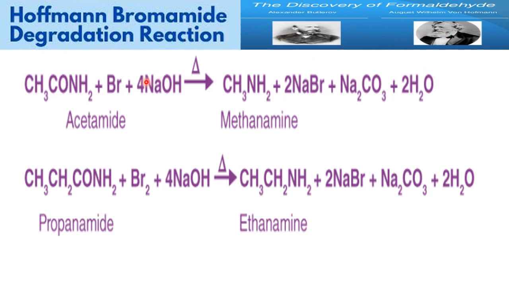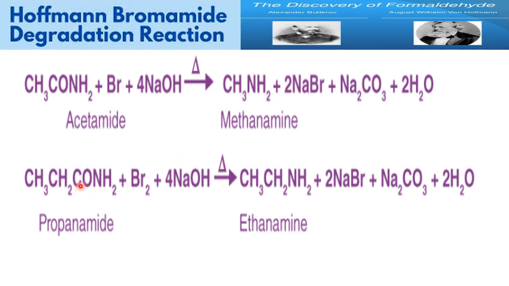He not only made this reaction, he also discovered formaldehyde long back, around 1850, along with another scientist. Together they contributed in the field of chemistry. Because of his work, we use his name, Hofmann. So this is called Hofmann's bromamide degradation. Here we use bromine and alkali for the amides. So amide with bromine and alkali combination, we get the amine, CH3NH2, and the others will go as sodium carbonate, sodium bromide, and water.